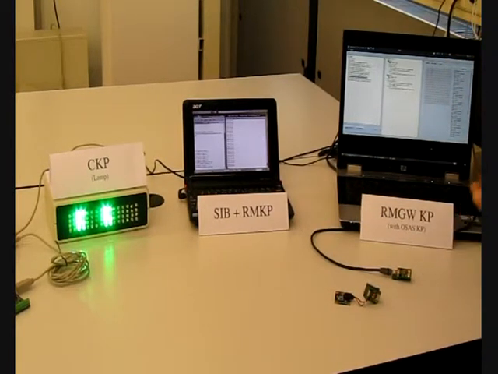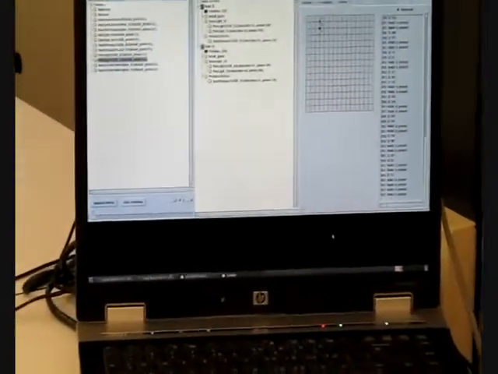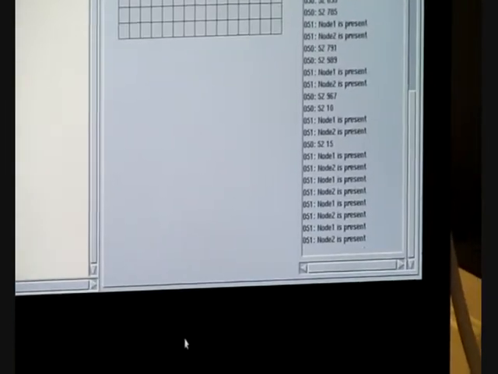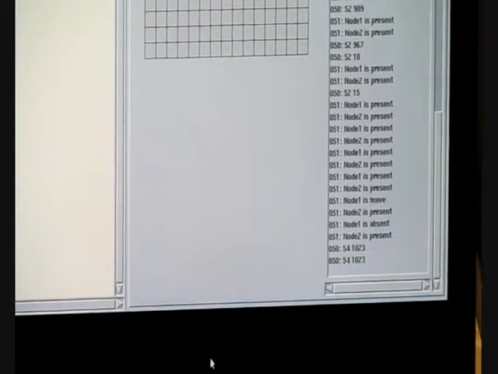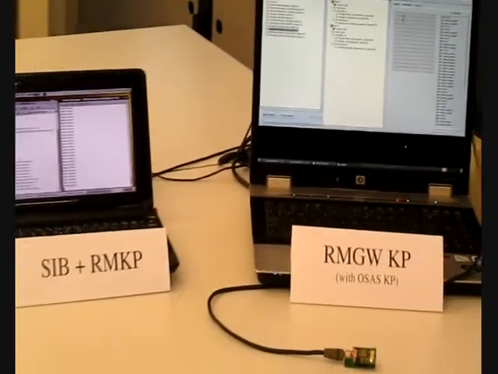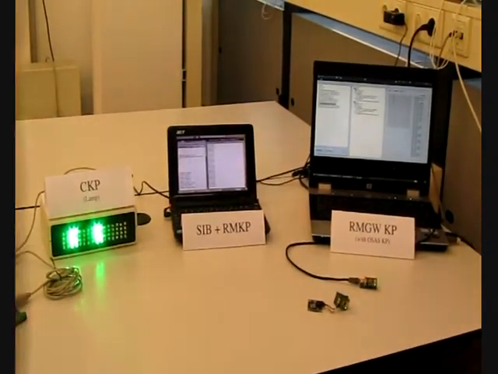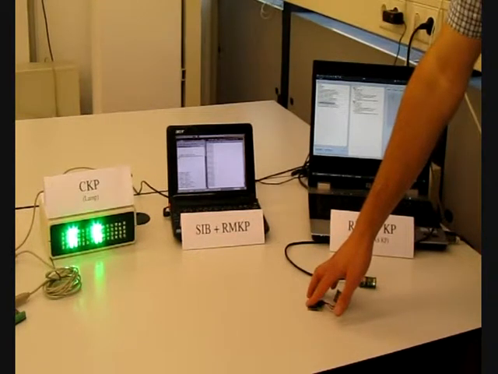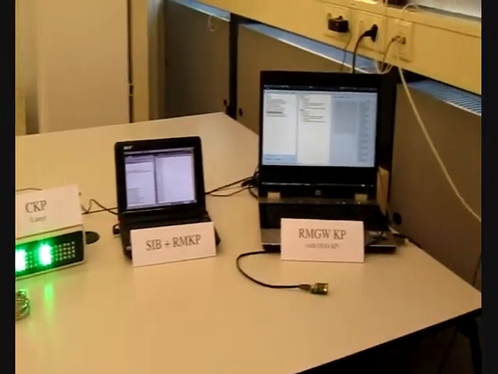After that, we move node 1 from the coverage area of the low capacity network. As shown on the simulator screen, node 1 does not provide information anymore, and after the timeout period, it leaves the system. Just after RMGWKP realizes that node 1 is absent, node 2 starts to provide light intensity data to the system. It can be seen by observing the change in the light output. After a while, node 2 also leaves the coverage area.